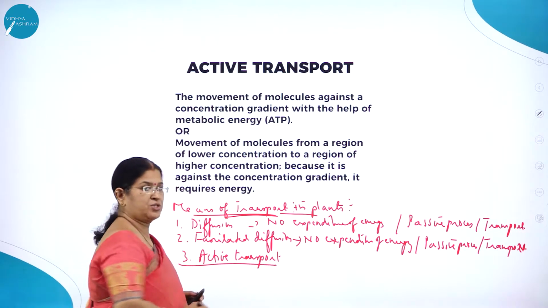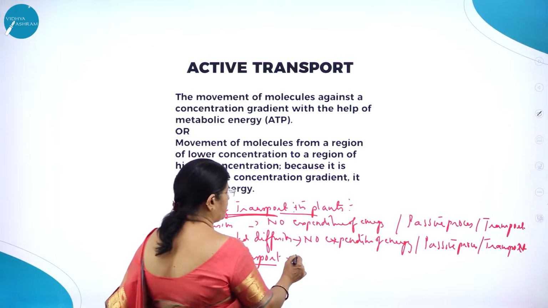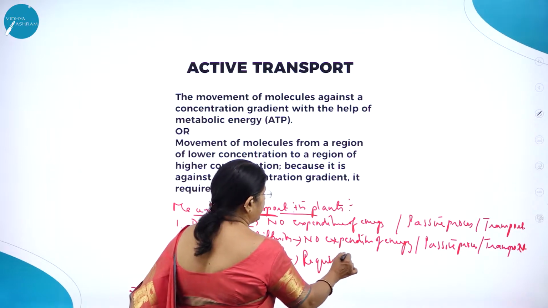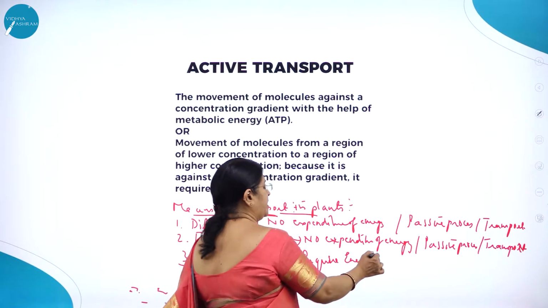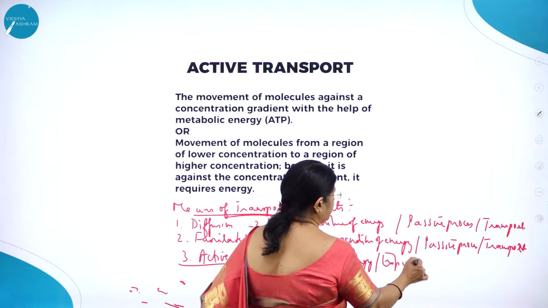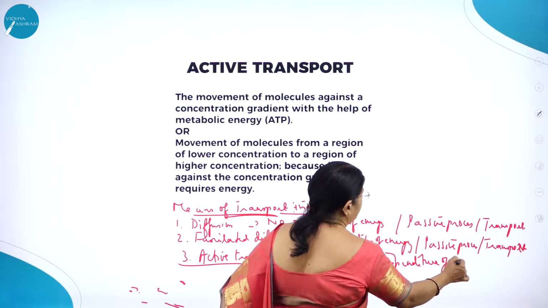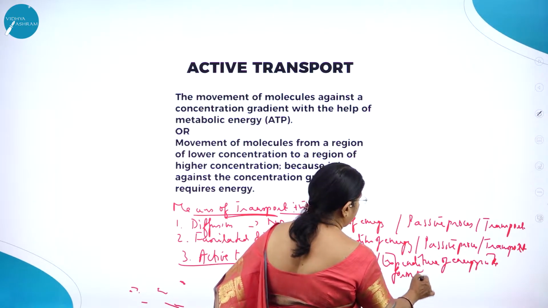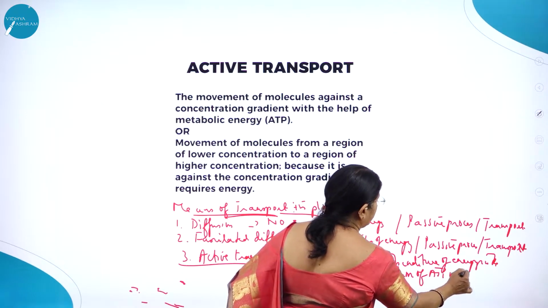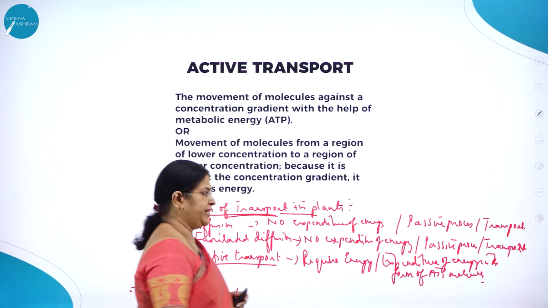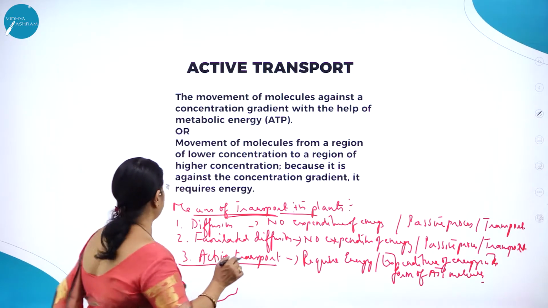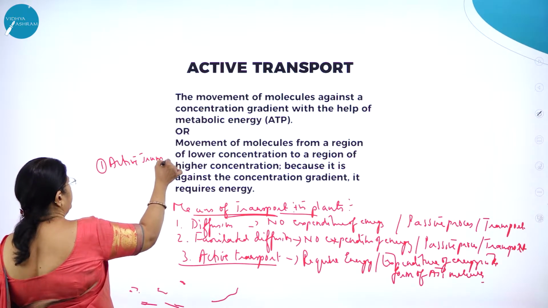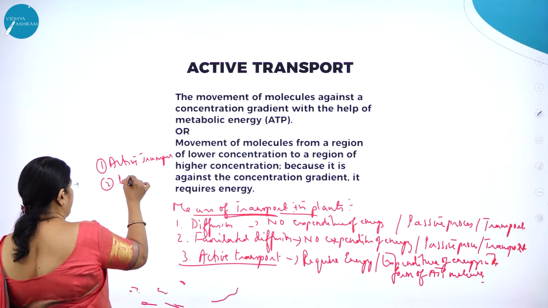It is called active transport. The very word itself will tell you. This is a process of transport which requires energy, or requires expenditure of energy in the form of ATP molecules. So there are two types of processes. One is called active transport. The second one is called passive transport.